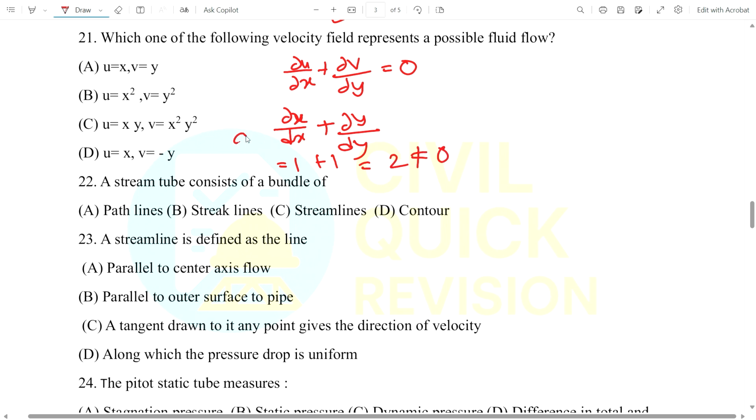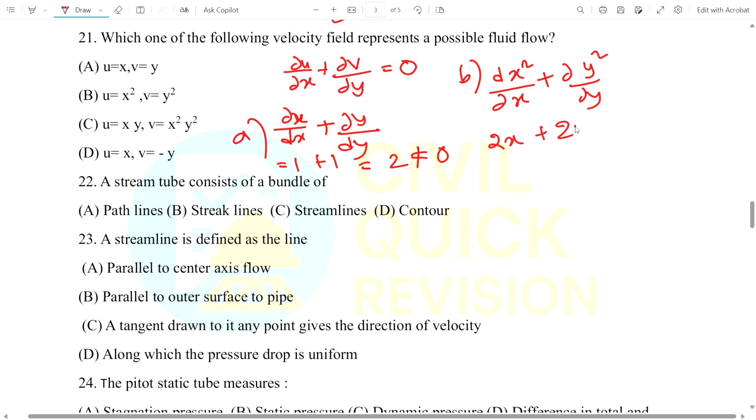Now coming to option B, u is equal to x square. We put u is equal to x square, del x plus v is y square by del y. You can differentiate it, partial differentiation. This is 2x plus how much?